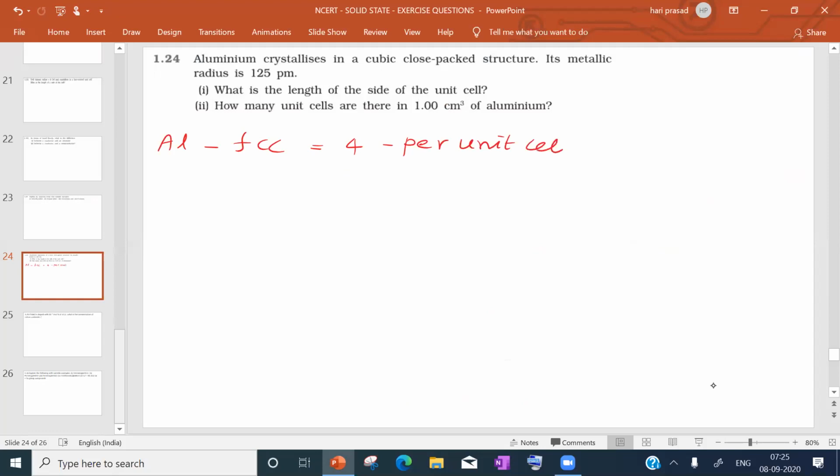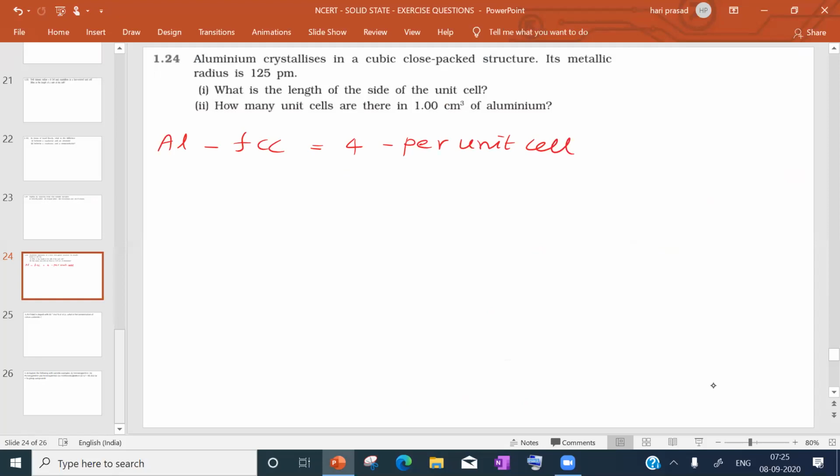Its metallic radius is 125 picometer. What is the length of side of unit cell? Radius is given, and they are asking for the edge length. Length of side of unit cell means edge length.